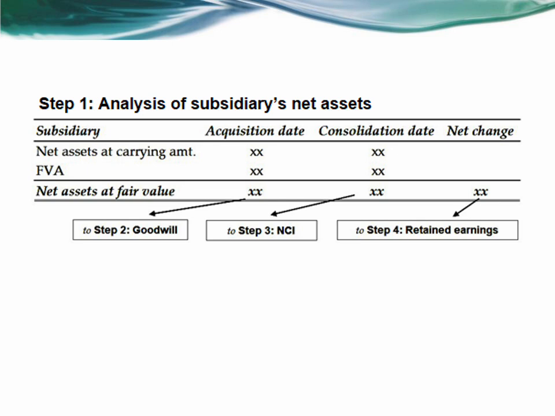For the analysis of subsidiaries' net assets, the first thing to do is to analyze the changes in the subsidiaries' net assets since the acquisition date. And to simplify the process, you can use these formulas. The net asset at fair value amounts at the acquisition date, consolidation date, and the net change are the key figures used in the subsequent steps.